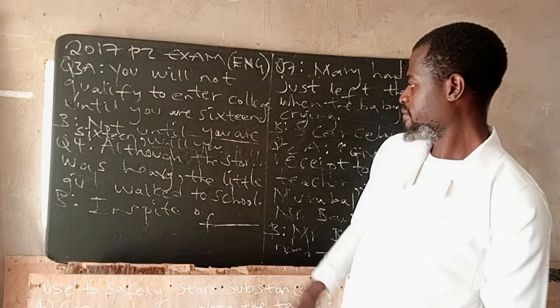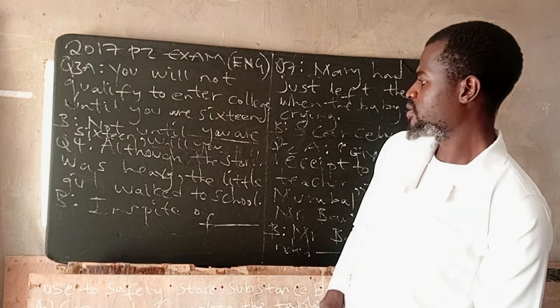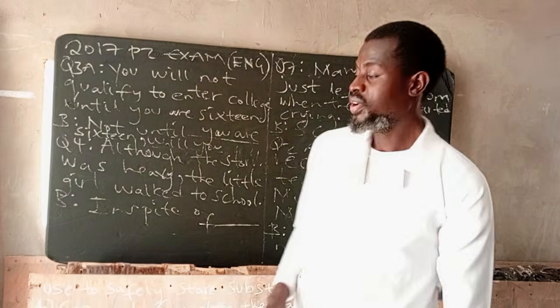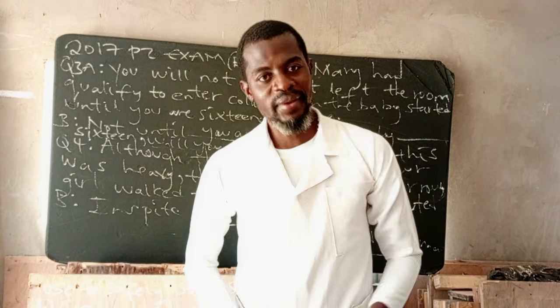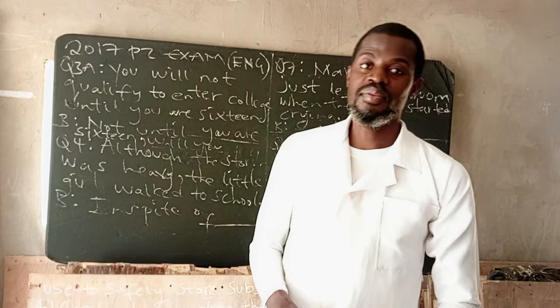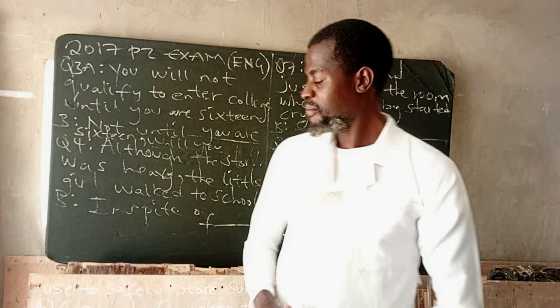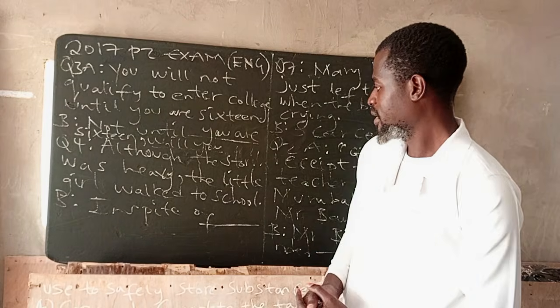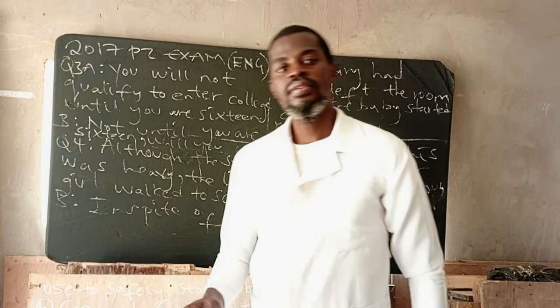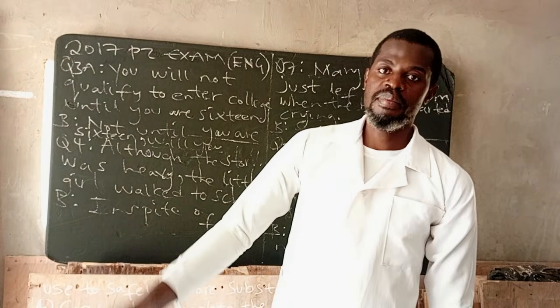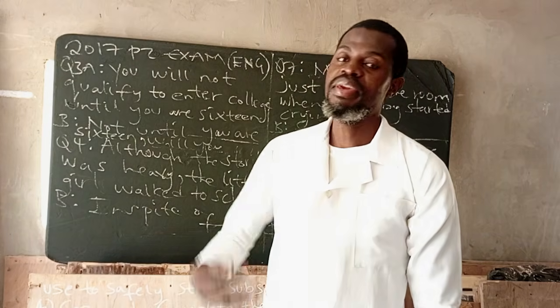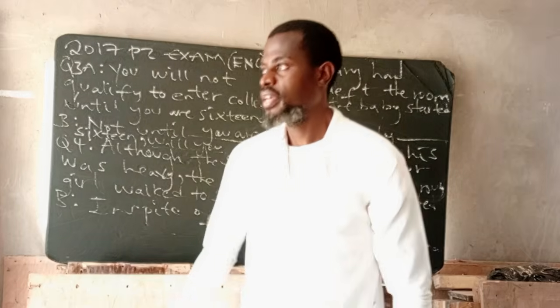Okay, let's go to number 4. Although the storm was heavy, the little girl walked to school. Let's transform this sentence starting with in spite of. So remember, despite and in spite of are used the same. But despite doesn't go with of. Don't make such a mistake. In most cases, the verb that follows in spite of is in present participle, like being, running, seeing.